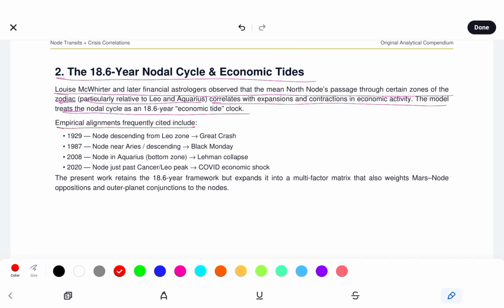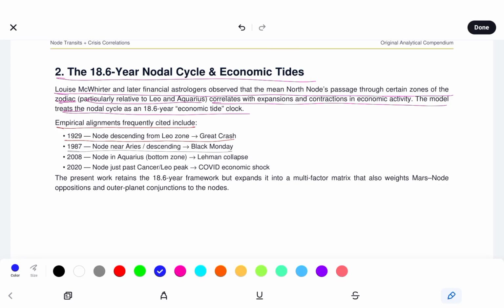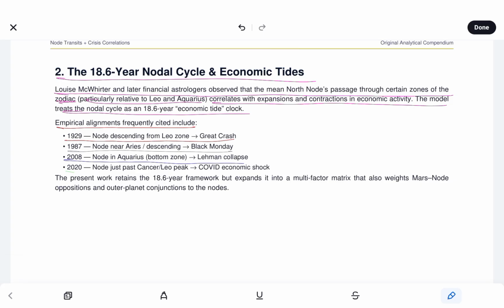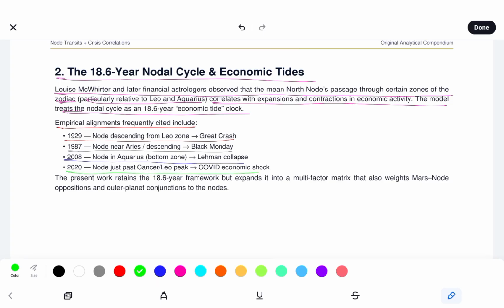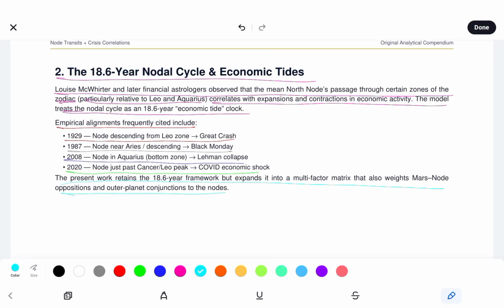We see empirical alignments frequently cited include 1929, node descending from Leo zone, Great Crash; 1987, node near Aries descending, Black Monday; 2008, node in Aquarius bottom zone, Lehman collapse; and node just passed Cancer Leo peak in 2020, COVID economic shock. So the present work retains the 18.6-year framework, but expands it into a multi-factor matrix that also weights Mars node oppositions and outer planet conjunctions to the nodes.